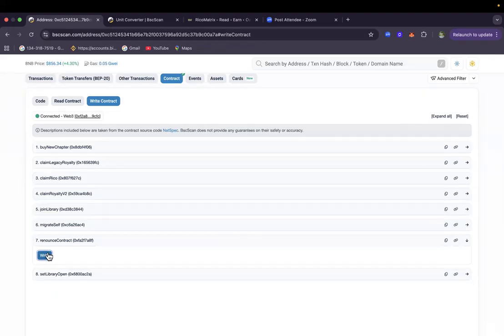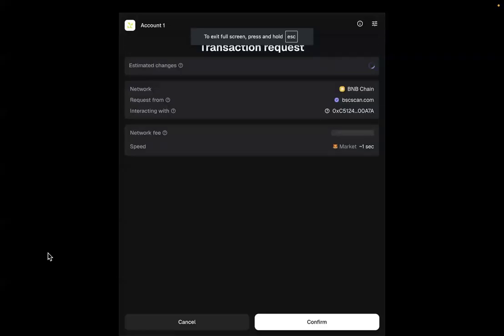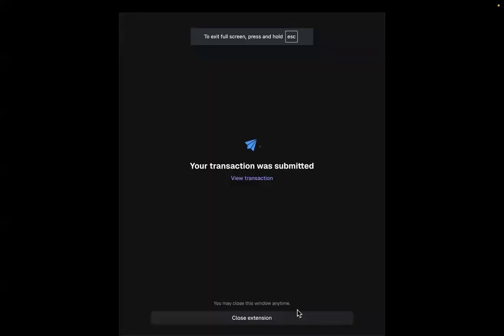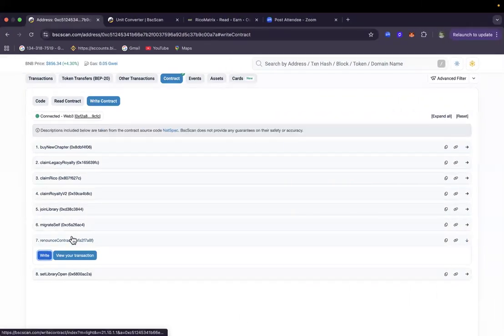Ladies and gentlemen, the time for the renouncement is here, and you are experiencing it live and direct. Let us look at some of the data. We are renouncing this contract right now, which means that after today, the admin will no longer have power. I am no longer the boss in this project. You are the boss. We are all the boss. We are the decision makers of this business. And that is to say, I have renounced this contract.